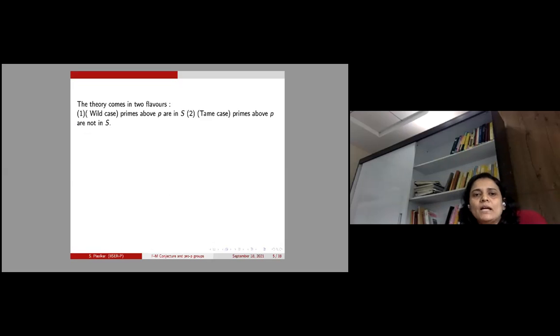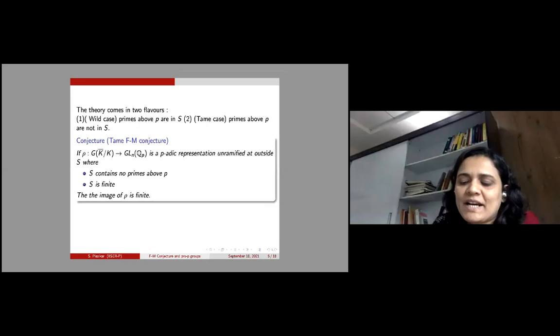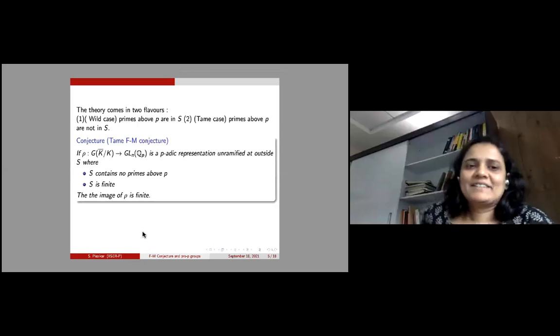Okay. And n equal to 1, is that for k equal to Q or a general number field k? Oh, sorry, it was k equal to Q. Yeah, sorry, correct. So thanks for pointing that out.